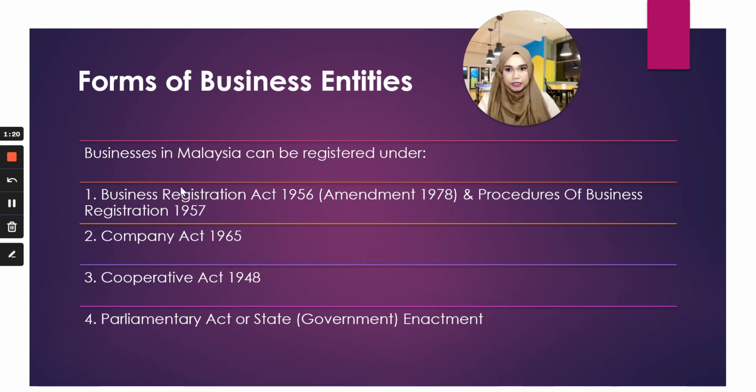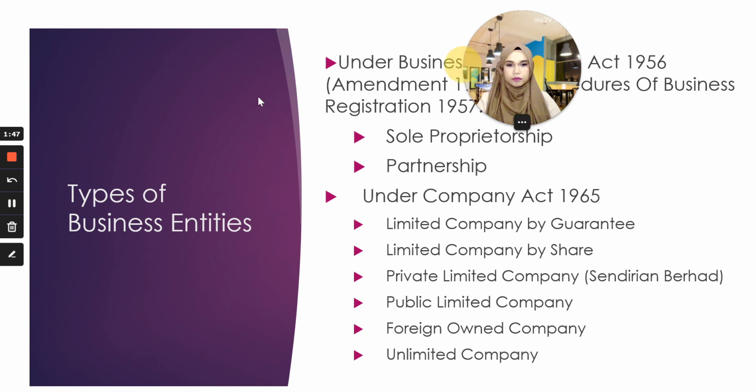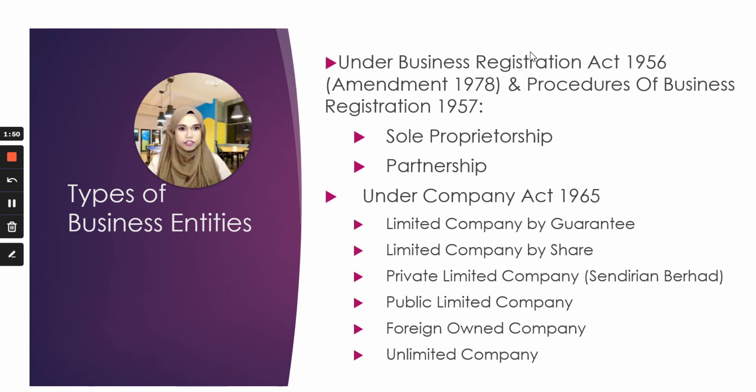So the first one here is when you want to do a sole proprietor kind of business entity or a partnership. If you want to open a company, you need to register your business under the Company Act 1965. If you want to open a cooperative, then you will register it under the Cooperative Act 1948. Like I mentioned just now, the Business Registration Act 1956, Amendment 1978, and Procedure of Business Registration 1957 is where you register a sole proprietorship or a partnership.